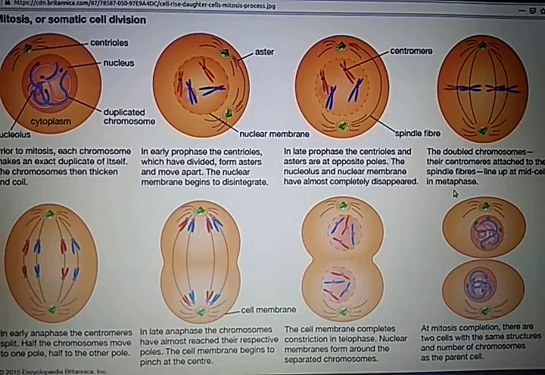During metaphase, the chromosomes are shortest and thickest. Their centromeres occupy the plane of the equator of the mitotic apparatus, a region known as the equatorial or metaphase plate.